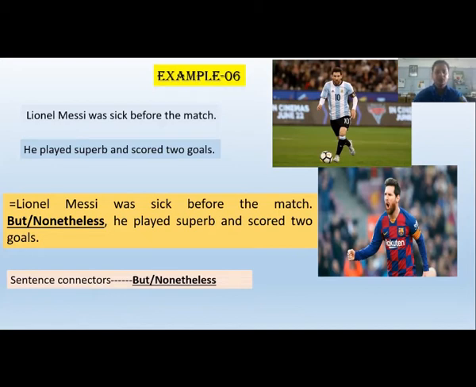So dear students, here I have given you 6 examples, and from my 6 examples you can easily understand that sentence connectors function differently. Sometimes sentence connectors are used to add something, sometimes to express a result, sometimes to show the cause of something, and sometimes to add more information.